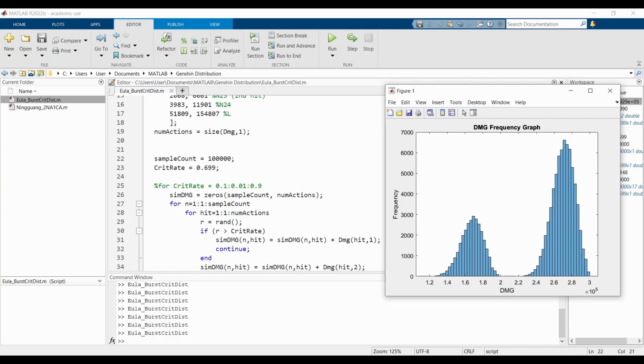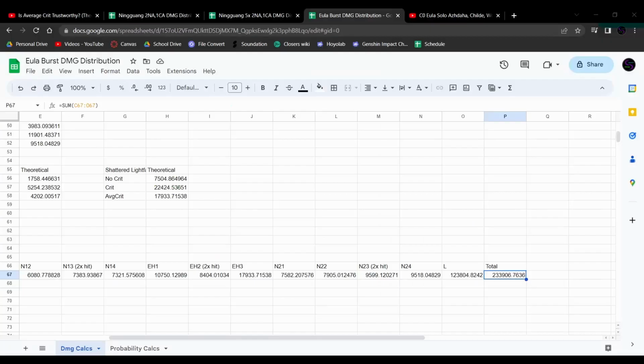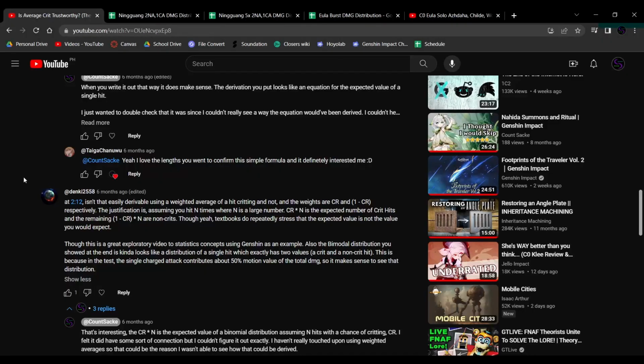Well, before I answer that question, I want to bring up a comment from Denki2558. Yes, the same person from earlier. They mentioned something about a bimodal distribution. So the bimodal distribution you showed in the end is kind of what it looks like.